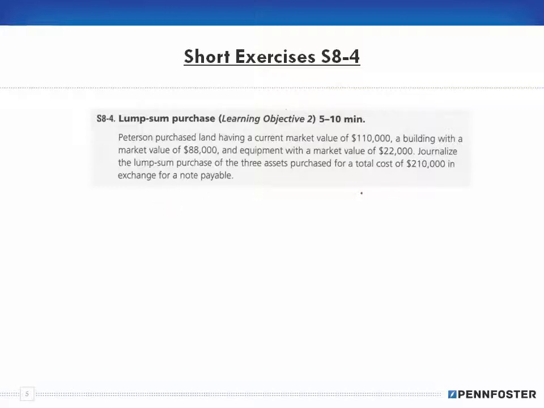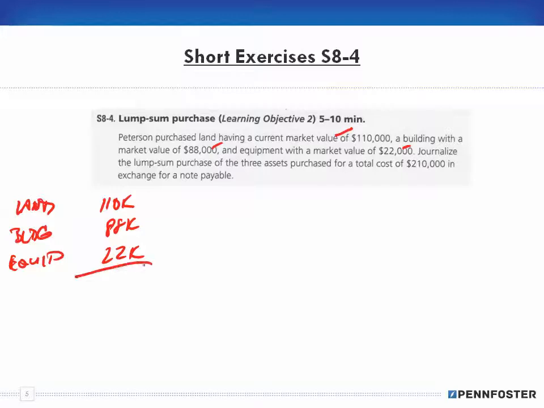Okay, so an explanation as to how to do this problem, right? Now remember, we have a current market value, so we have land with a current market value of 110,000, and then we have a building with a market value of 88,000, and equipment with a market value of 22,000. Okay, so that totals 220,000 as the market value.